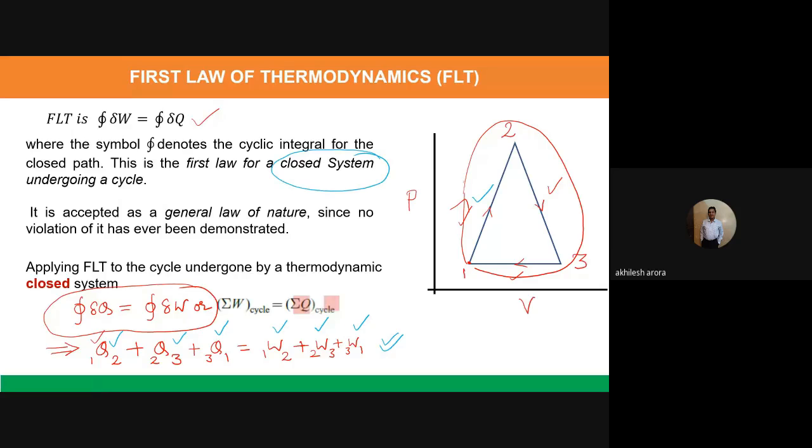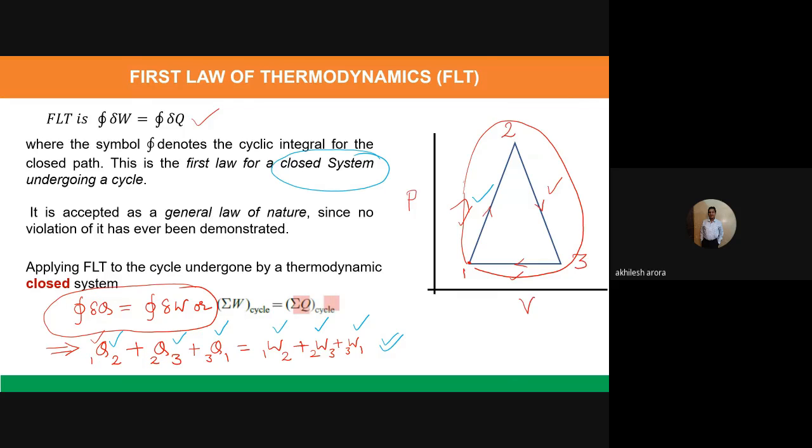But if we talk about the conservation of energy principle, this will also be applicable to the open system. It's not like it won't be applicable to the open system. In an open system also, we can always say that the energy which is entering the system is equal to the energy which is going out of the system.